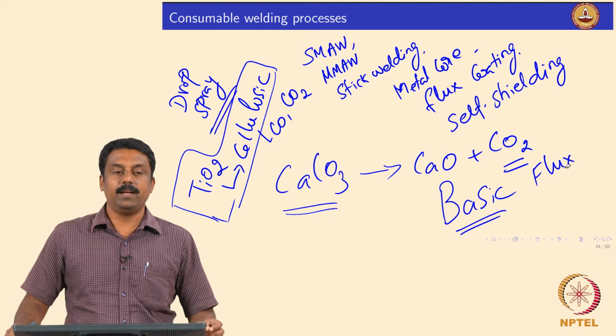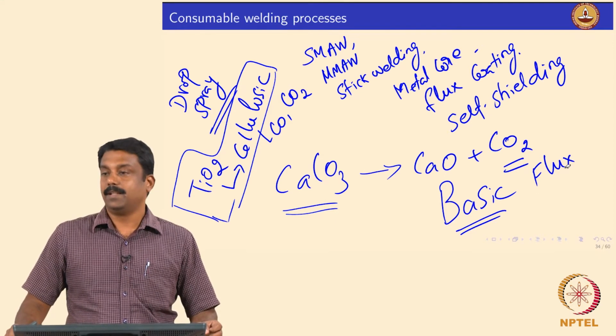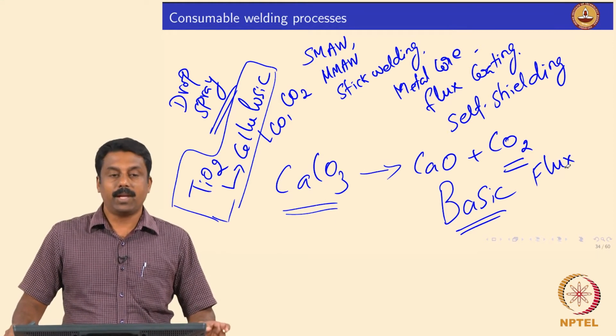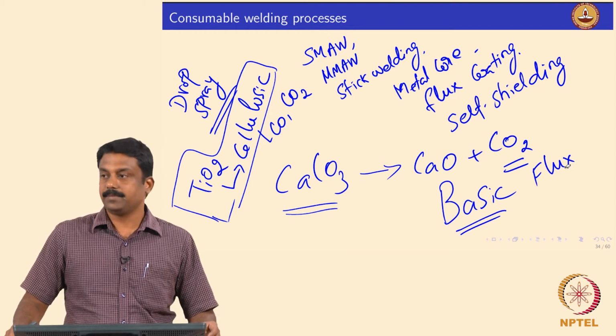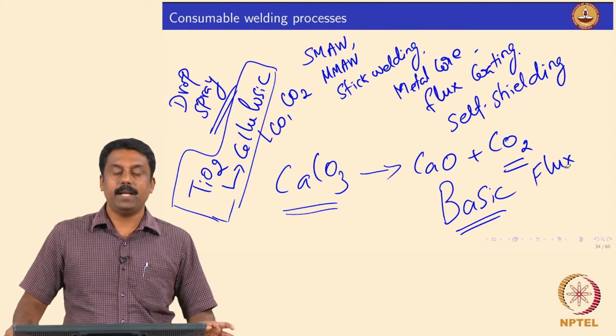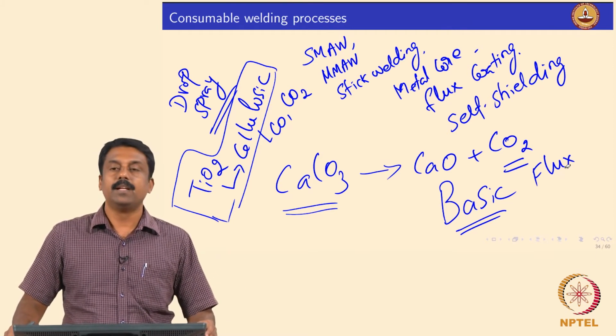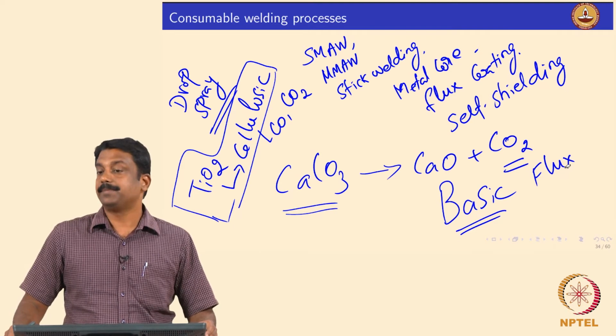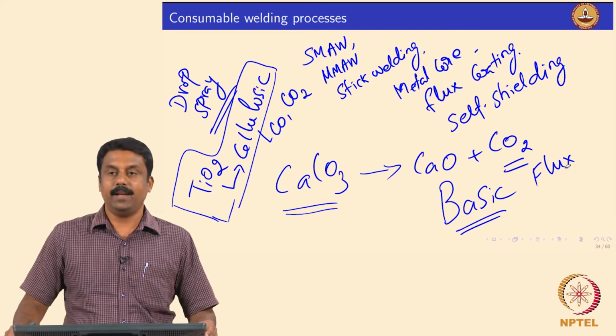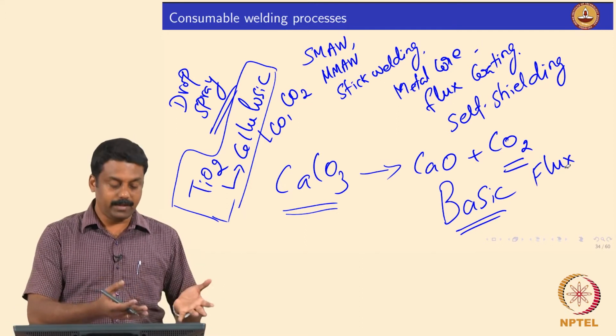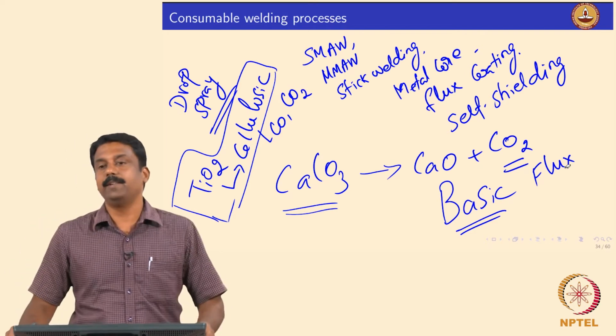So, if you use rutile based fluxes, okay, you can also disintegrate the moisture by titanium oxide, because that is a very effective catalyst, and then you can also generate hydrogen, isn't it. So, because if hot water is disintegrated by titanium oxide, and then you also have cellulosic material to generate carbon dioxide.